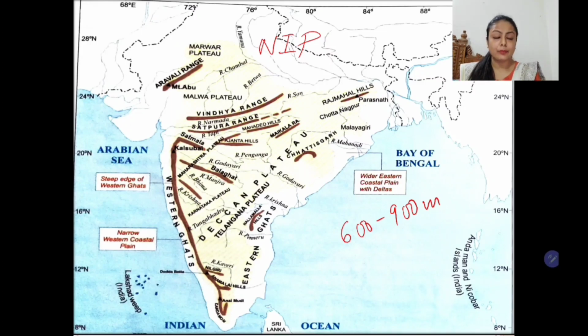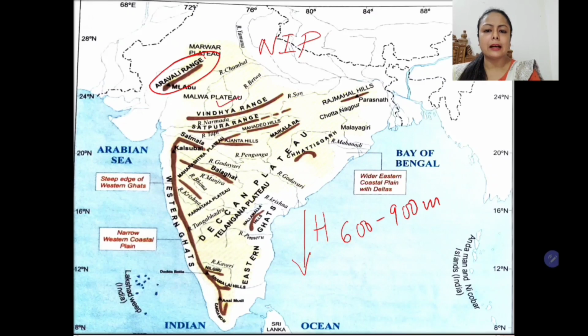The height varies. In the northern part, the height is comparatively less, whereas if we move towards the south, the height increases. Now students, if we look at the plateau, which is shown with a light yellow shade, then this plateau is surrounded by several hills. In the north, the Aravalis, Vindhya, Satpura. To the south lies Nilgiri, Annamalai and Cardamom hills. Whereas towards the west lies the Western Ghats and towards the east lies the Eastern Ghats.